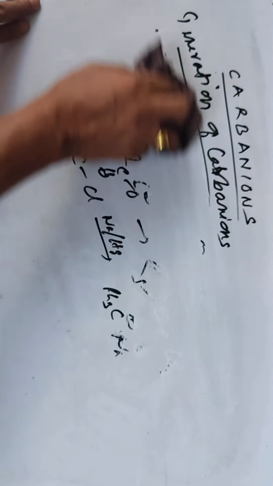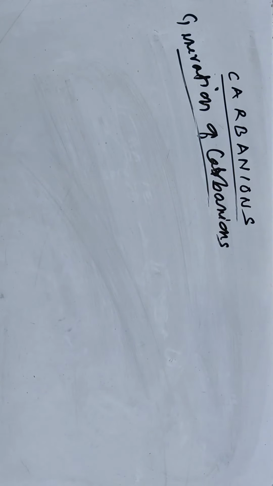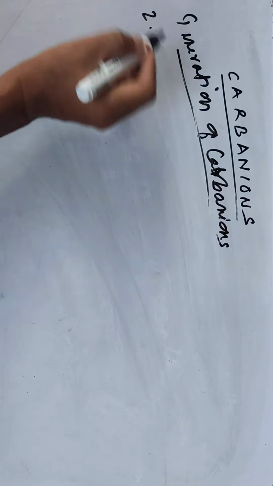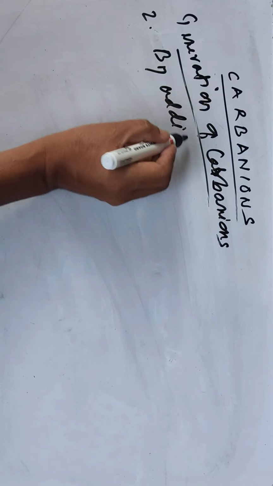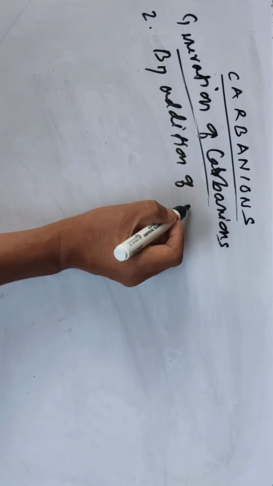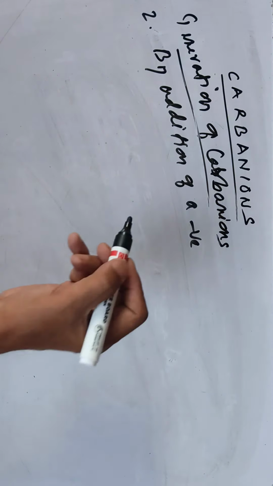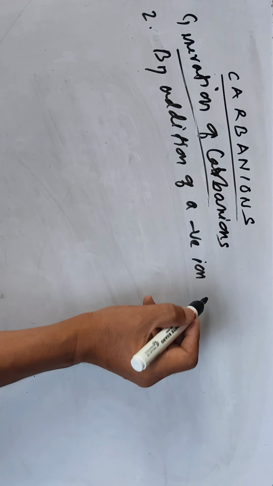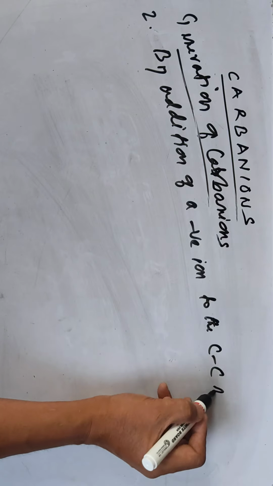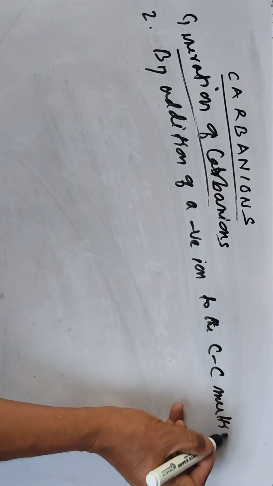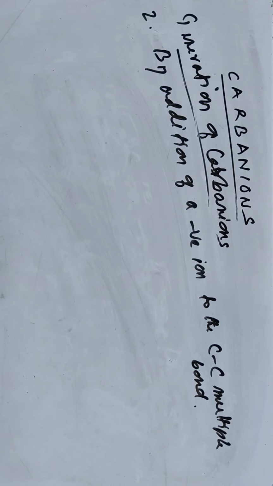And the second method is by addition of a negative ion to a carbon-carbon multiple bond.